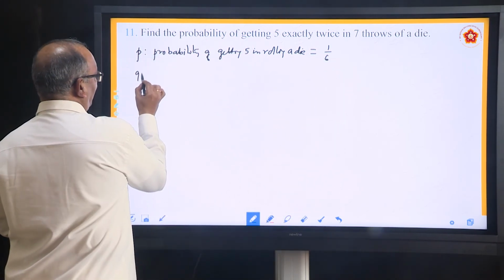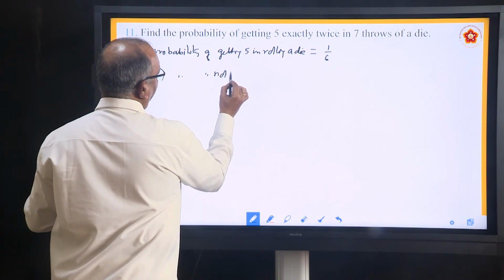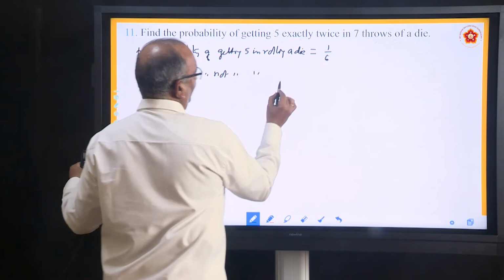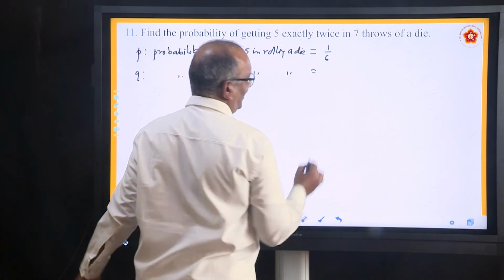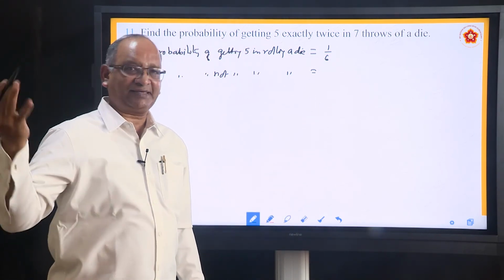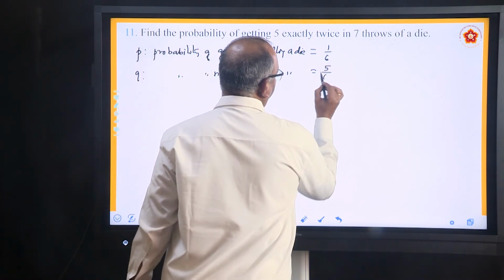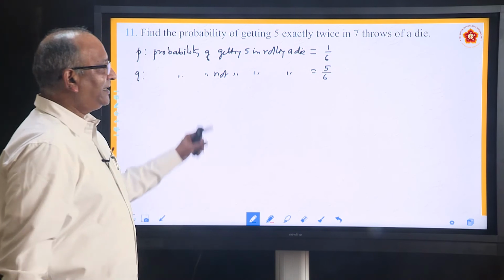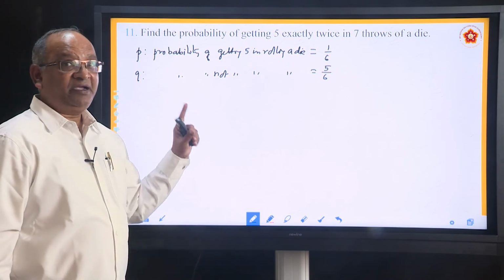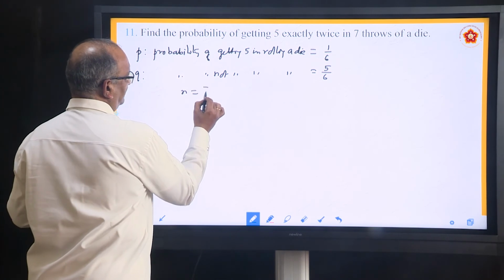In that case, what will be Q? The probability of not getting 5 in rolling a die. What do you mean by not getting 5? Getting 1, getting 2, getting 3, getting 4, getting 6. So, what is its probability? 5 by 6. How many times have you done it? 7 times we have done it. So, n is equal to 7.